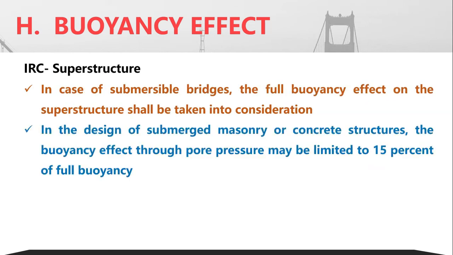Now, in case of superstructure, the guideline provided in the IRC code is that in case the bridges are submersible, the full buoyancy effect on the superstructure shall be taken into consideration if the entire bridge is to be submerged. Now, in the case of the design of a submerged masonry or concrete structure, the same provision as per the IRS code is also given here. If you are designing for only the submerged masonry or concrete structures, then the pore water pressure should be limited to 15% of the full buoyancy.